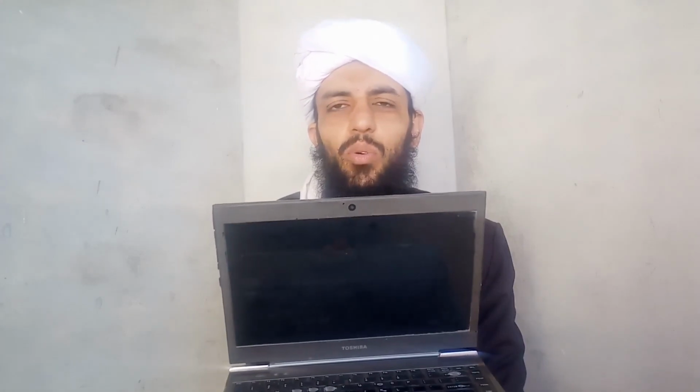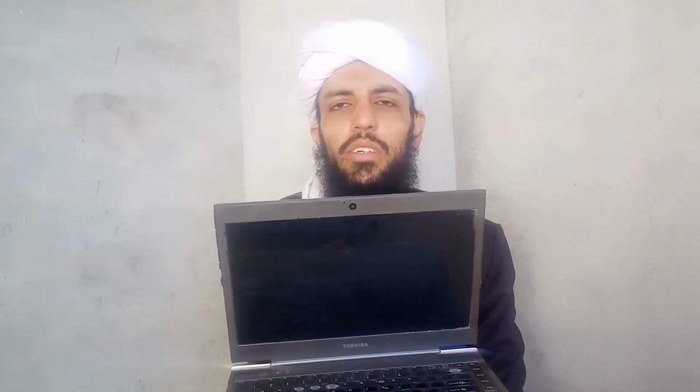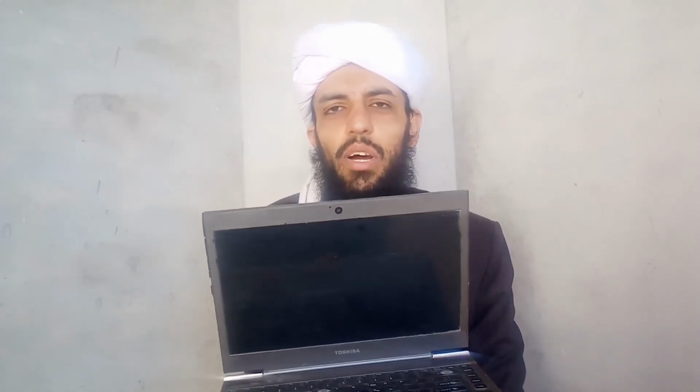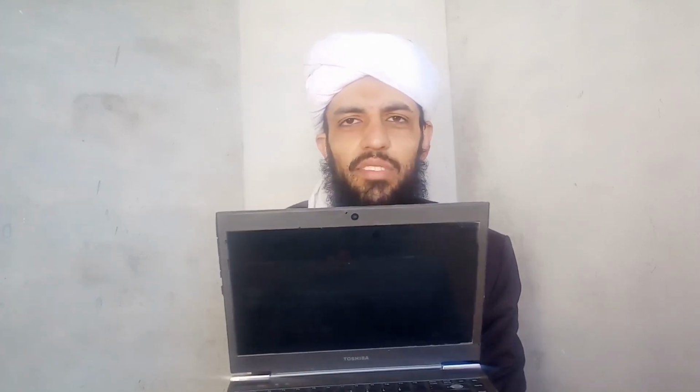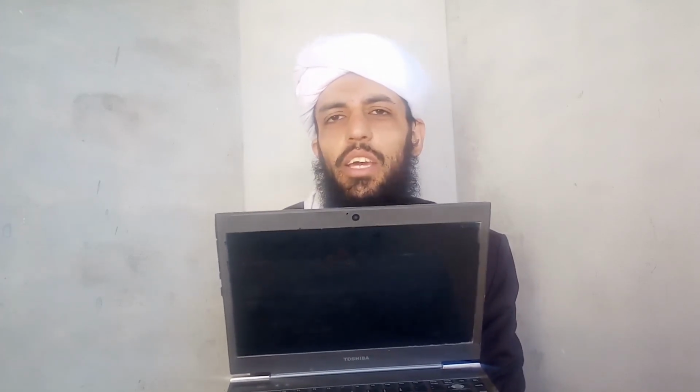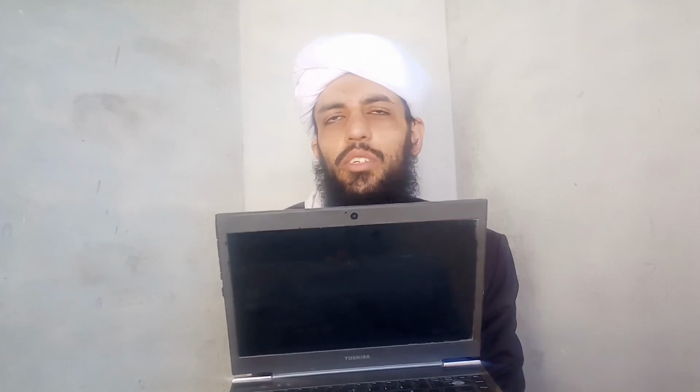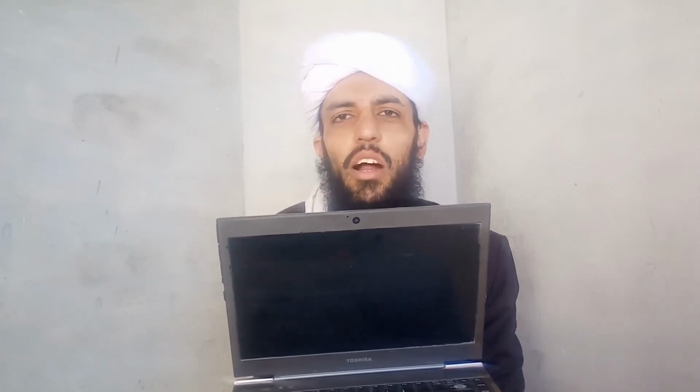So let me show you my old laptop, what it was and what the condition of that laptop is currently. So as you can see, this is my old laptop in which I was recording the DevOps videos. This is a Core i7 5th generation, and it has 8 GB RAM and a 256 GB SSD hard drive.